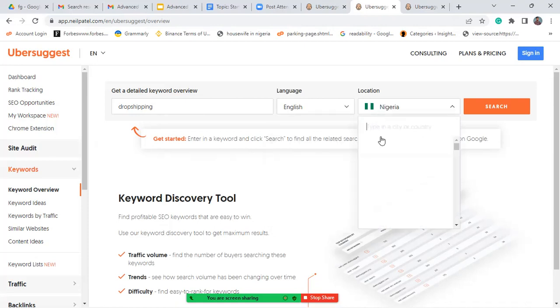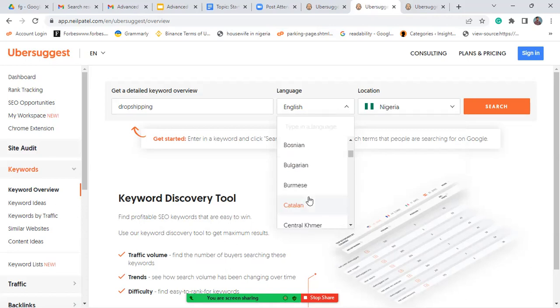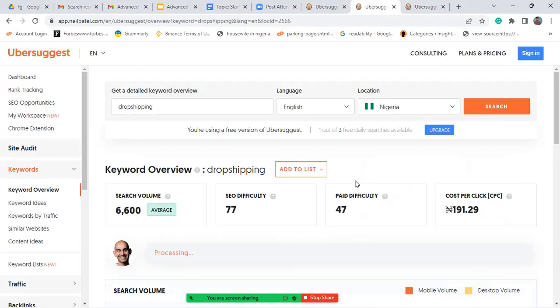Since I also published the post on Insights, which is a Nigerian blog focusing mainly on Nigerians, I will leave it. But let's say I want to target the global markets, or I want to target USA, you can see United States, you can target France, you can target United Kingdom. You can even change your language here. But because I'm targeting Nigerians, I assume that my article will only rank in Nigeria. So after that, I press search.